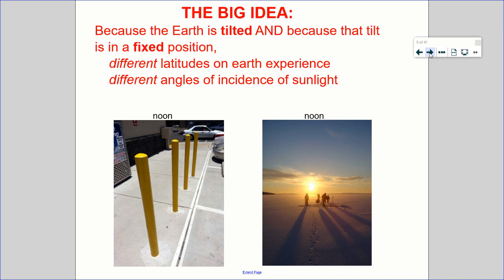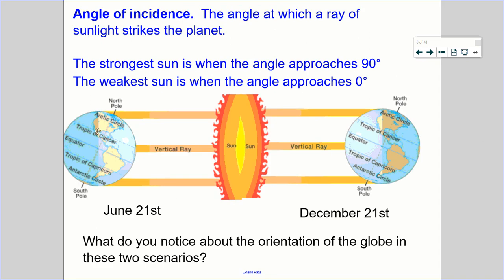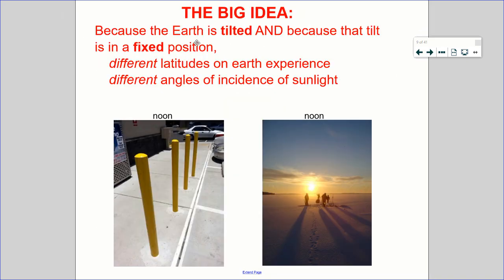Okay, the big idea is this. Because the Earth is tilted and because that tilt is in a fixed position, just like we showed in this picture, the tilt is always going to the right. Here, the tilt is going to the right. So because we have a tilt and because that tilt is fixed, different latitudes on Earth will experience different angles of incidence of sunlight. So these pictures were taken on the same day.